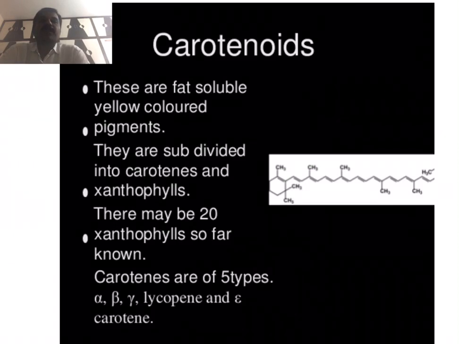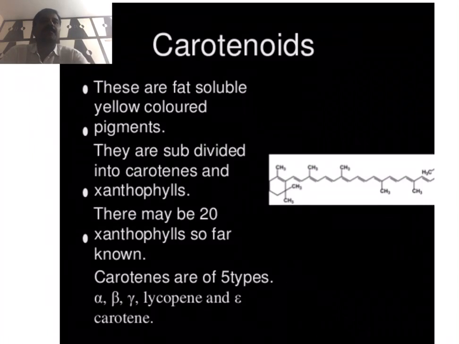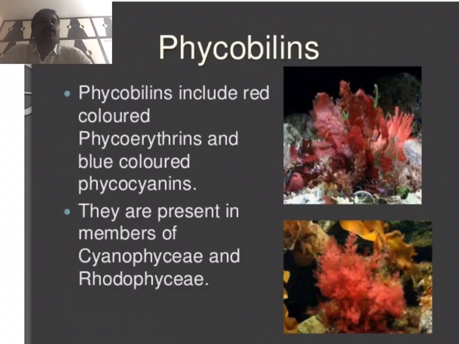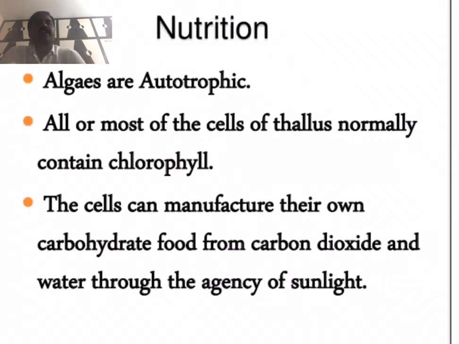Like carotenoids, phycobilins also impart different colors to the different algal classes. These are all the pigments. These pigments absorb sunlight and participate in the photosynthesis process for the preparation of food materials. Types of phycobilins include red colored phycoerythrins and blue colored phycocyanins. They are present in members of Cyanophyceae and Rhodophyceae. Next one, algae nutrition.